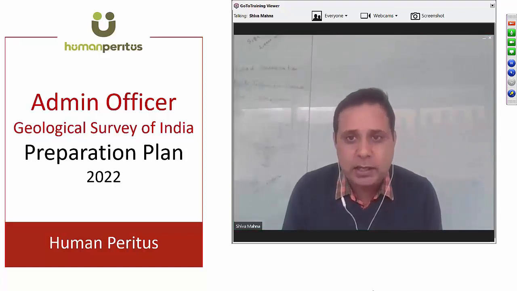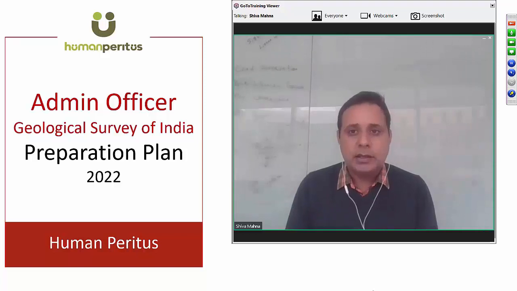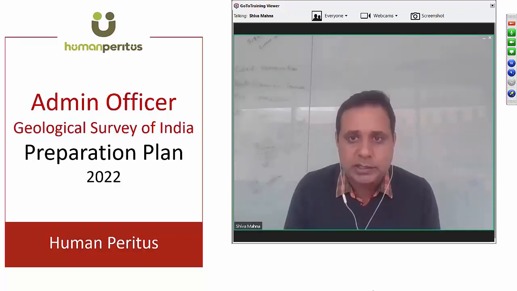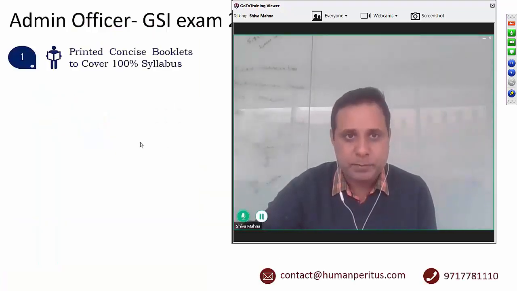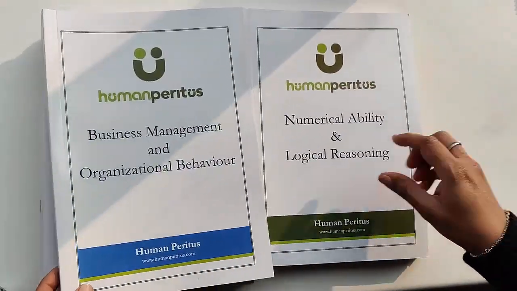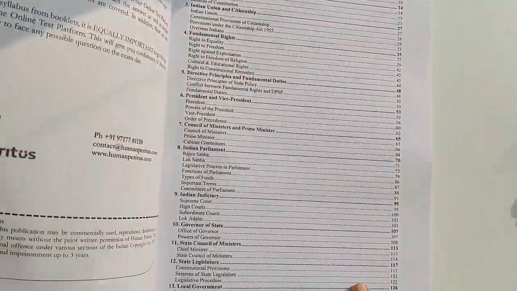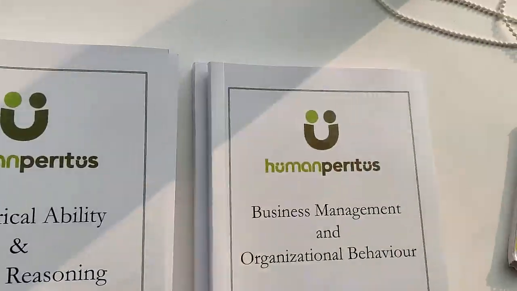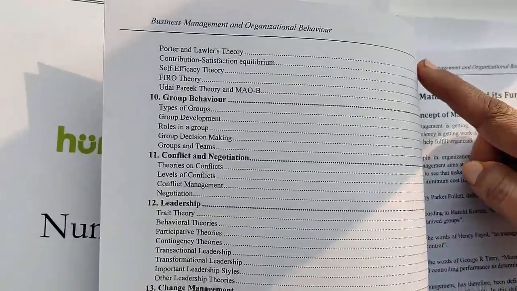Let us now understand how Human Peritus will support you in cracking the Admin Officer GSI exam. Our preparation plan is composed of 4 components. Component number 1: First, we'll send you printed concise booklets via courier at your home. Through these printed booklets, you'll be able to cover the entire syllabus in a very short span of time. Please note that the current affairs are also included.